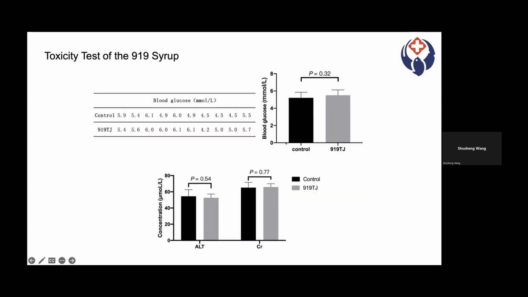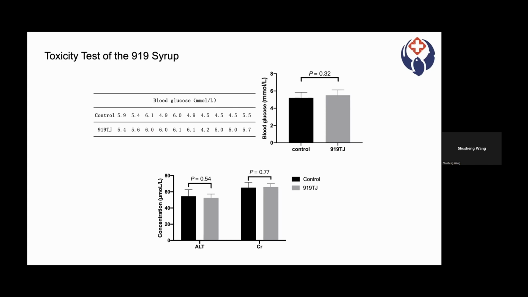The first picture shows blood glucose levels in two groups of rats after 4 weeks of feeding, and there was no statistical difference between the two. These results show that 919 syrup didn't negatively impact the blood glucose of normal rats.